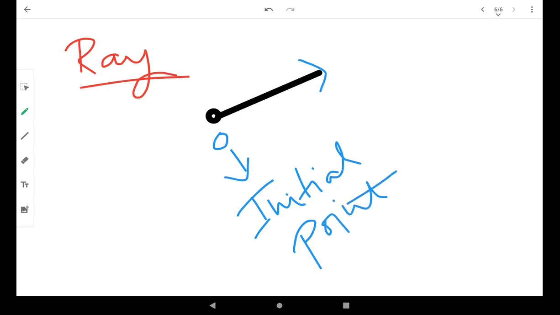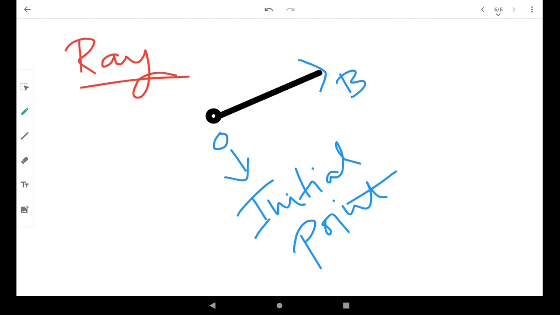So here OB is a ray, where O is the endpoint of this ray.